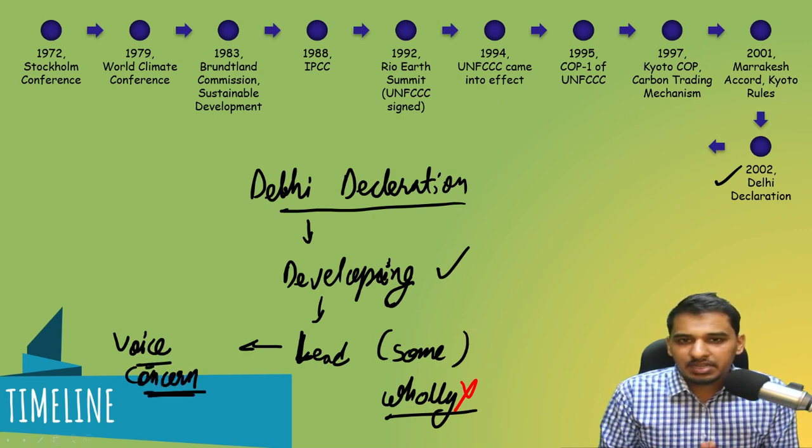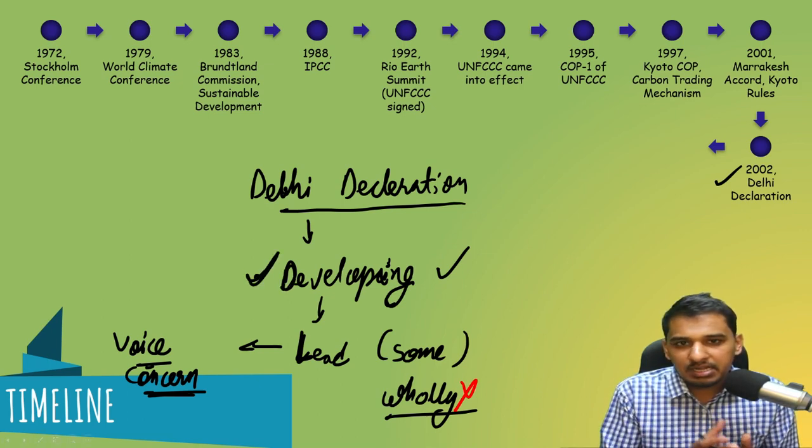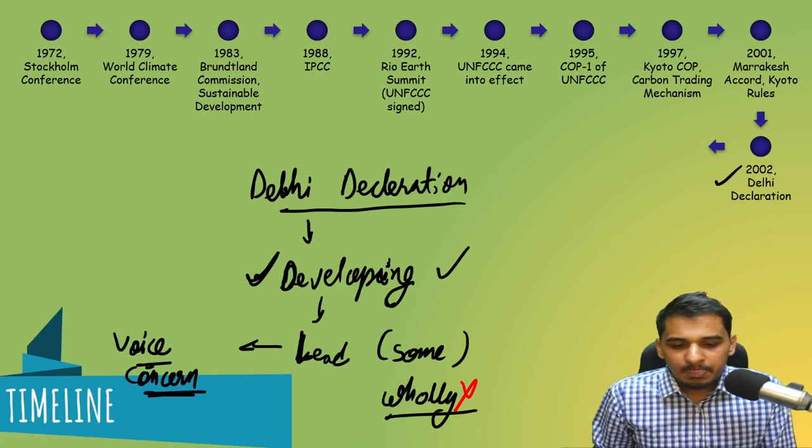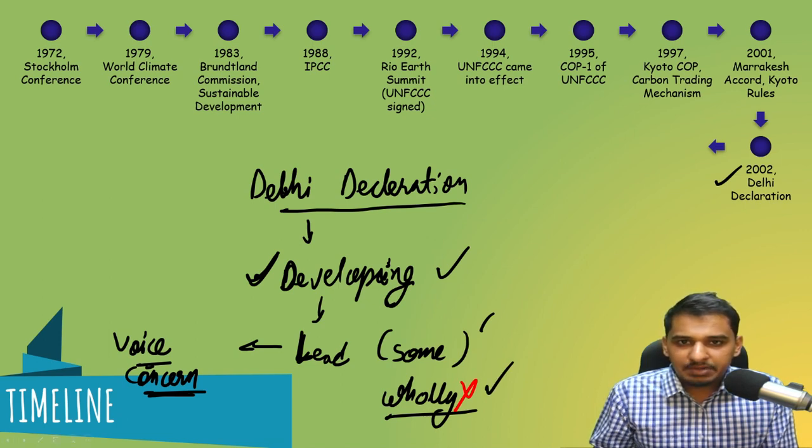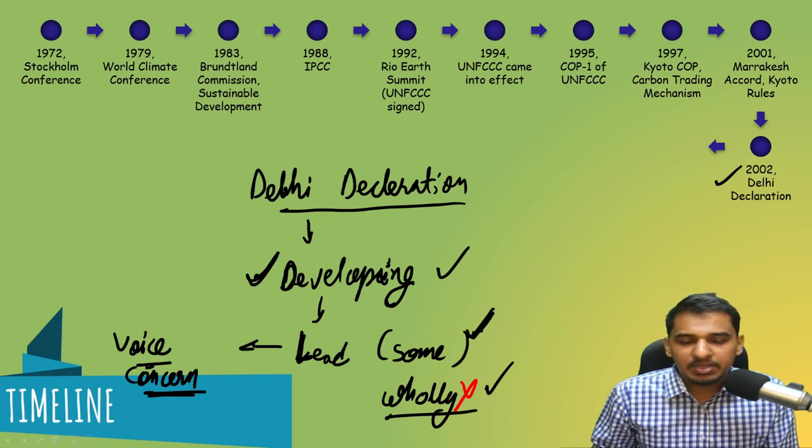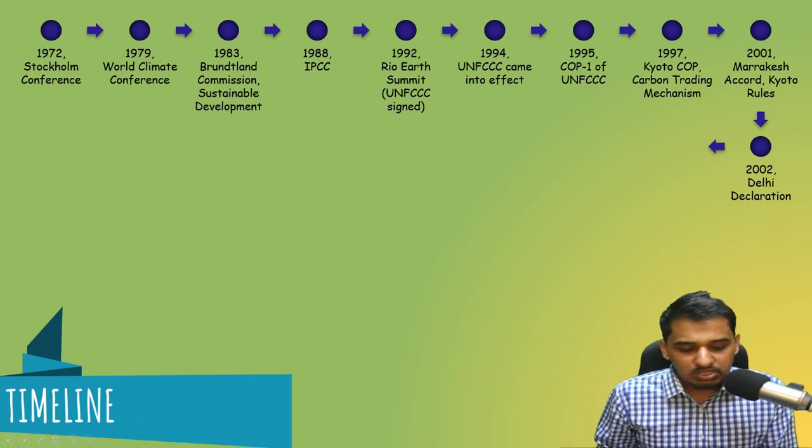This is the importance of the Delhi Declaration, though nothing much came out of it. The conference was not a big success, but it is remembered because of the say of developing countries, and it happened in India. So that is why it is important from our point of view. Though the developing countries were not able to lead the climate negotiations wholly, they started doing it in some way, and little by little they began to emerge in climate negotiations.